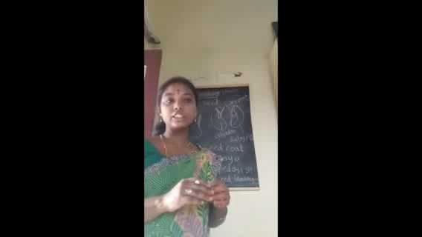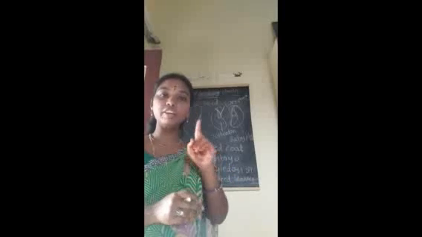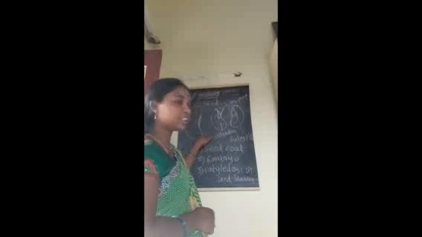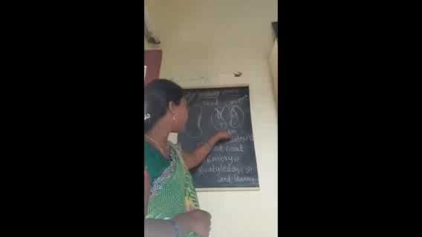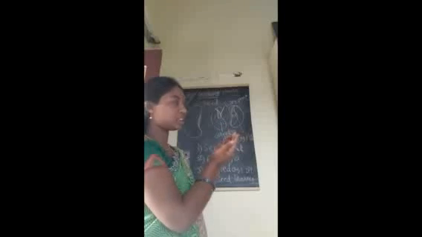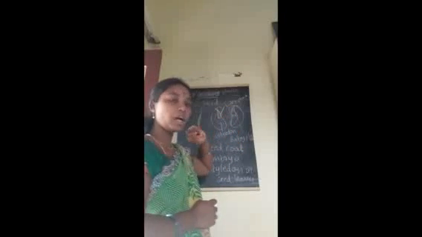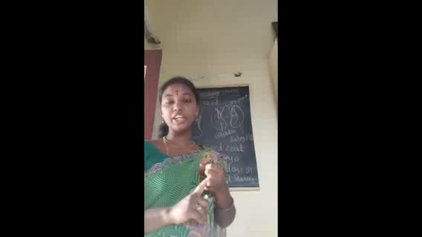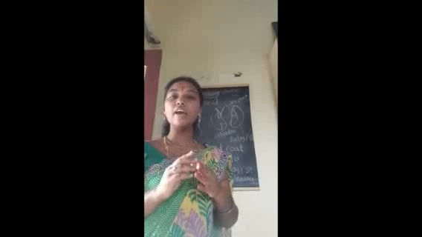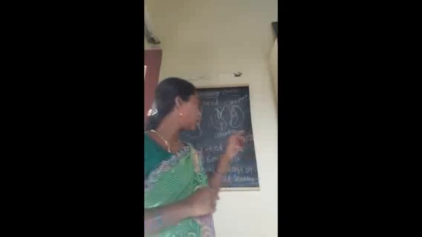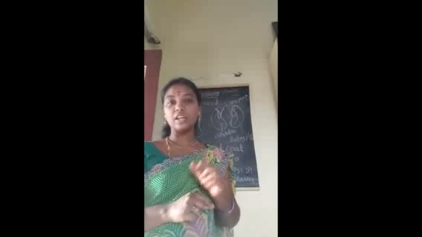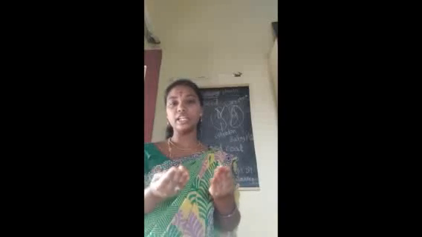Generally, some seeds have only one cotyledon, but some have two cotyledons. This is a bean. It has two cotyledons. When we open it, we can see two parts. That means it has two cotyledons. But some, like rice, wheat, corn, maize, have only one cotyledon. Maize means corn. Beans, soya beans, peas, gram, chana dal, these have two cotyledons.